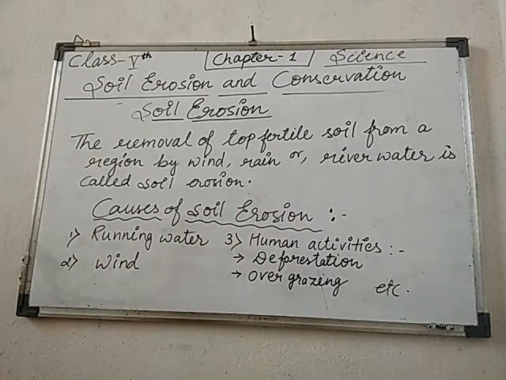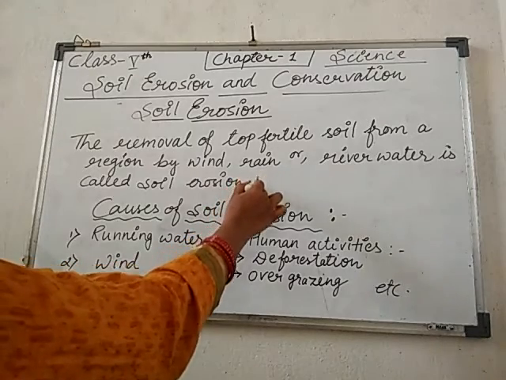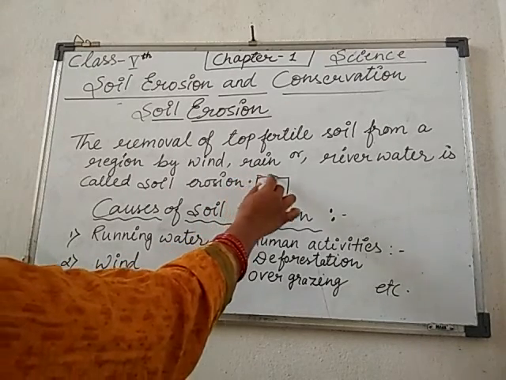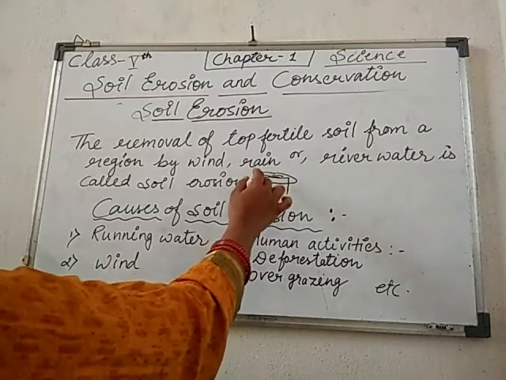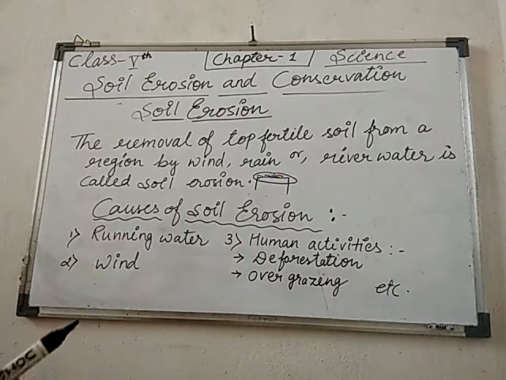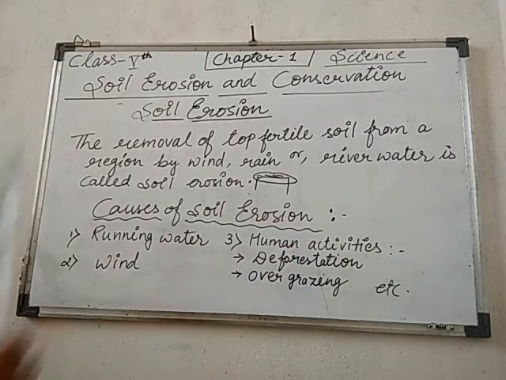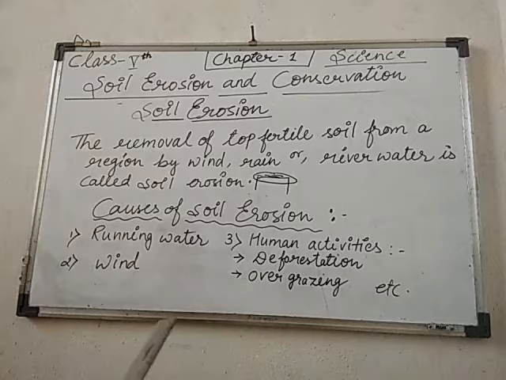When the top fertile soil is removed, suppose this is the ground soil. The first layer is the topsoil, the second one is the subsoil, and the third one is the bedrock. So the removal of top fertile soil from a region by a strong wind, rain or river water is called soil erosion. Students, as you know, there are many causes of soil erosion.